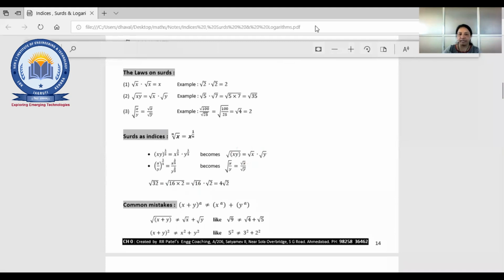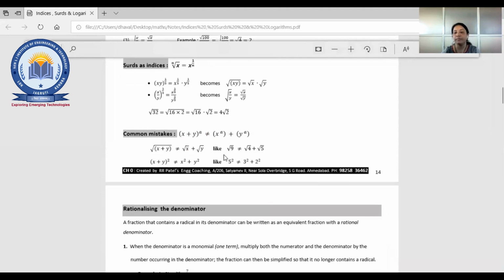X plus y raised to a, or we can say a power a. What happened at that time? Here you can't separate out. Why? Because there is a plus sign here. So you can't write x raised to a plus y raised to a. You can't go in this way. Same here also, the root of x plus y, you can't. If there is a multiplication sign, then you can go for the differentiation of that thing.